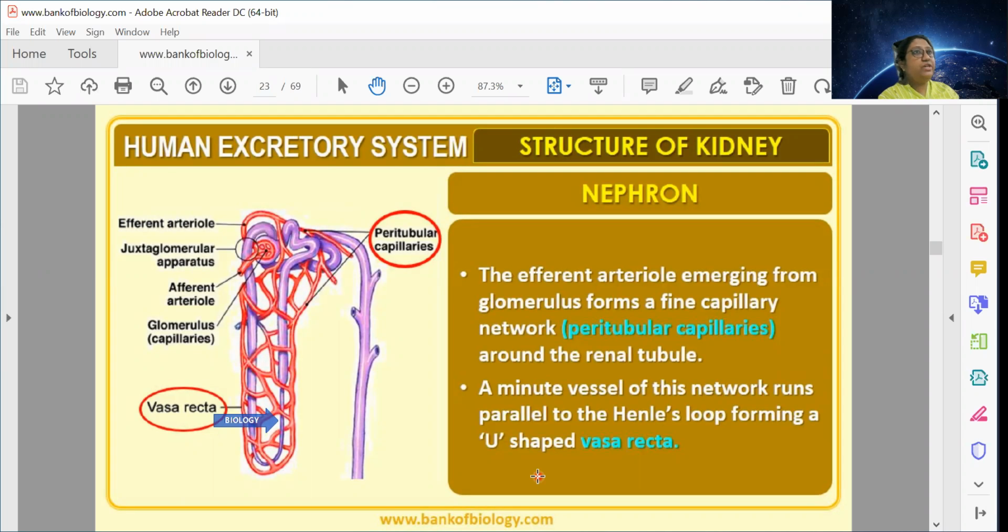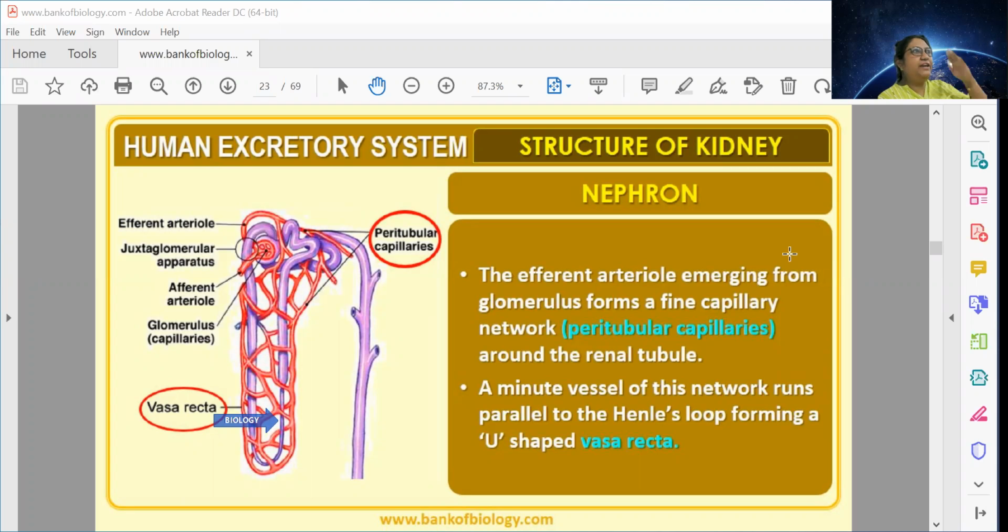Every day we produce 180 liters of filtrate. But when we go for urination, we urinate only about 2 to 2.5 liters of urine per day.